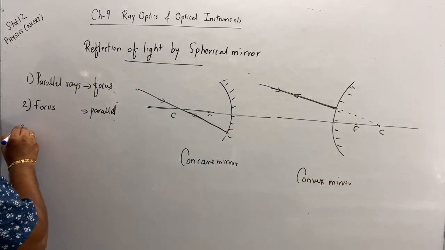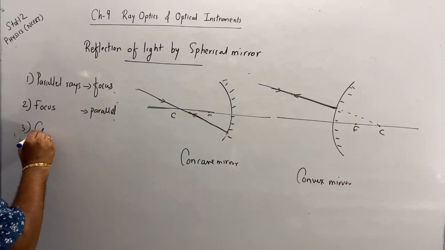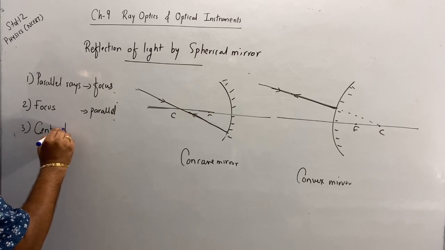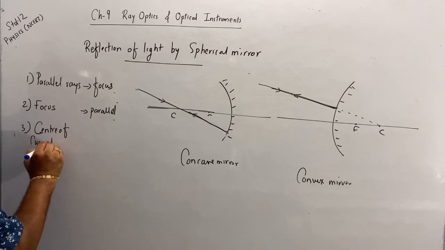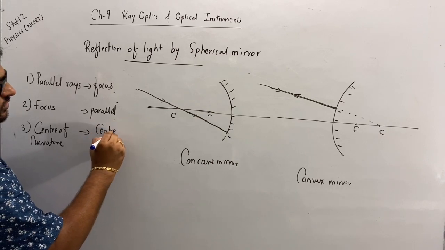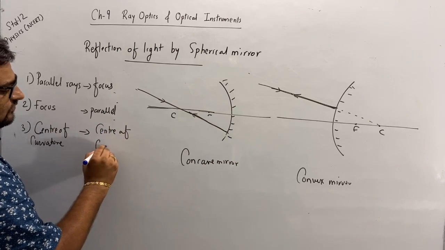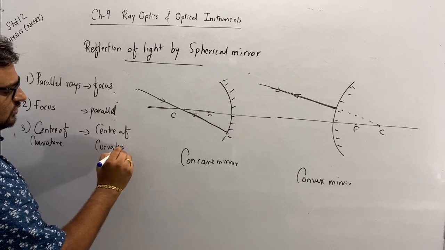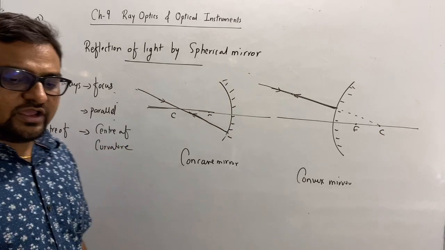So third, the center of curvature, and the reflected ray will again pass through the center of curvature. Okay, one more.